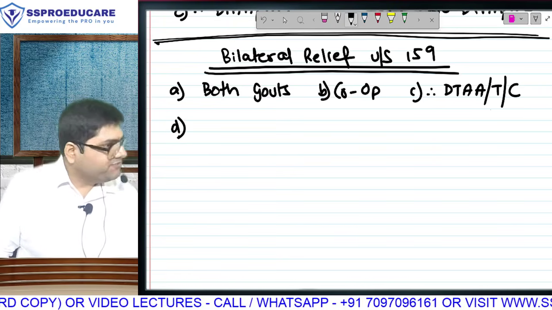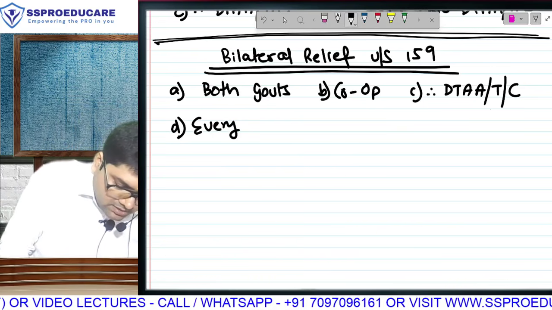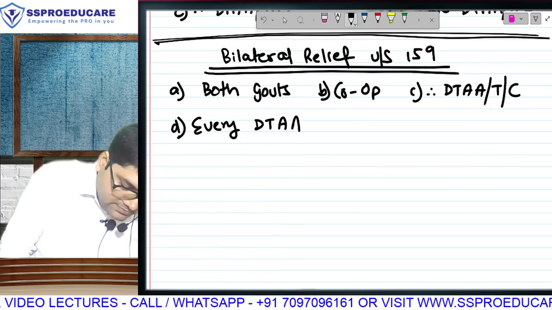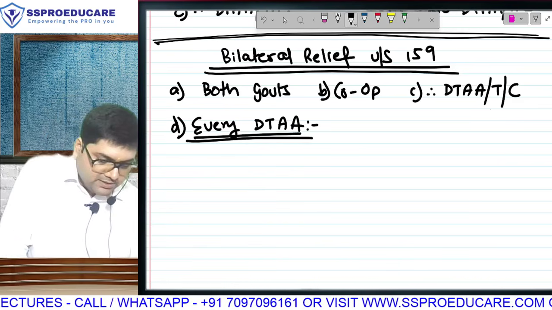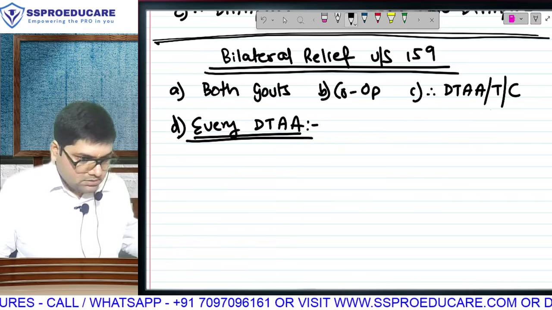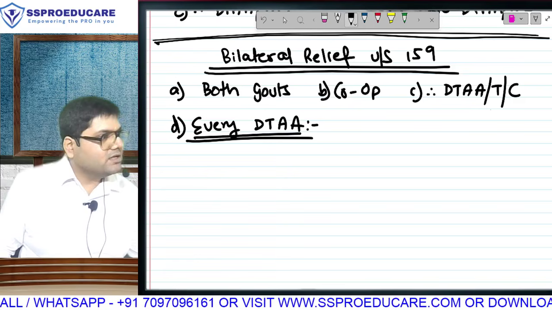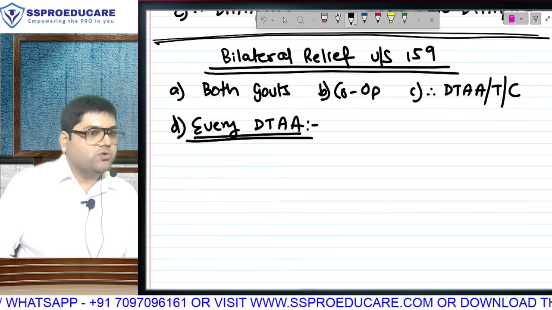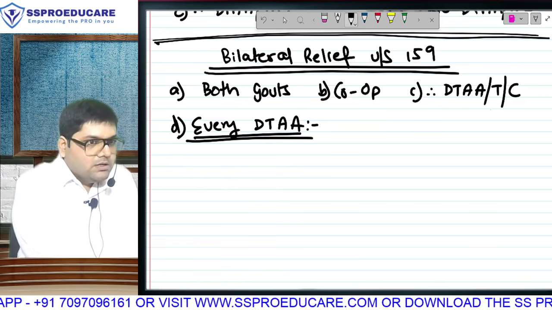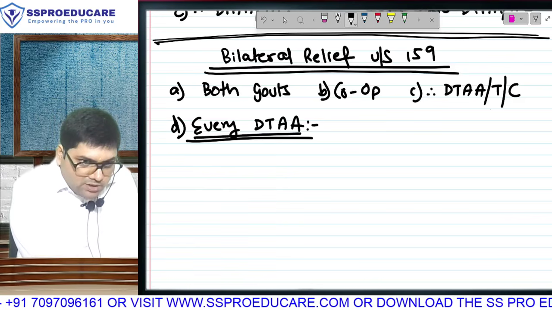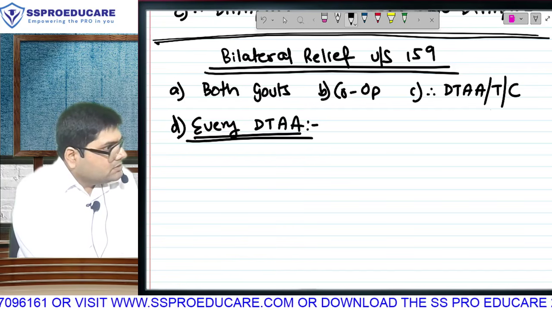India has entered into roughly 120 agreements. Every DTAA, every DTAA, 120 agreements. India has agreement with US also. There's Indo-US agreement. There's Indo-Nepal agreement. Indo-Pak agreement. We may have problem on land. Financially, we have cooperation with each other.